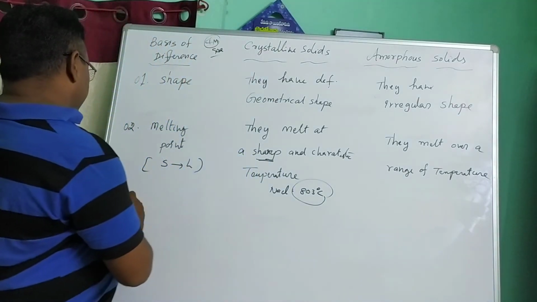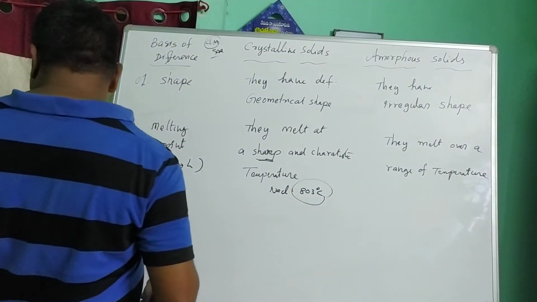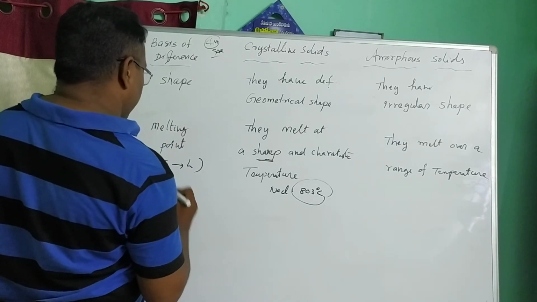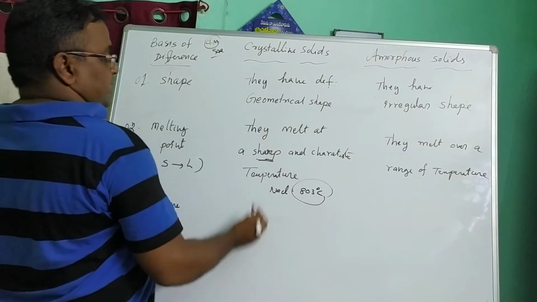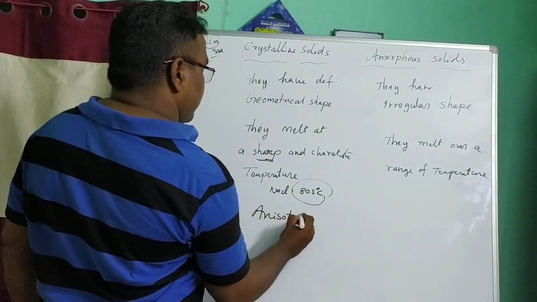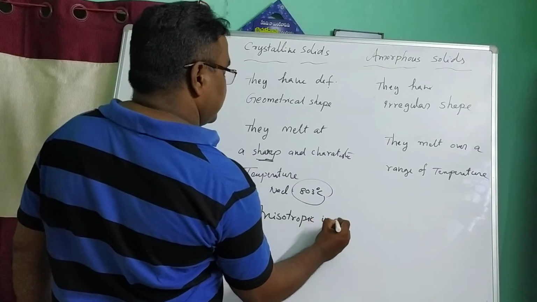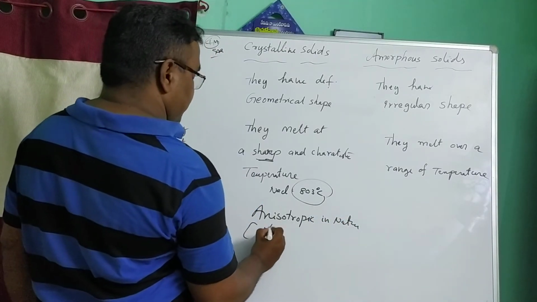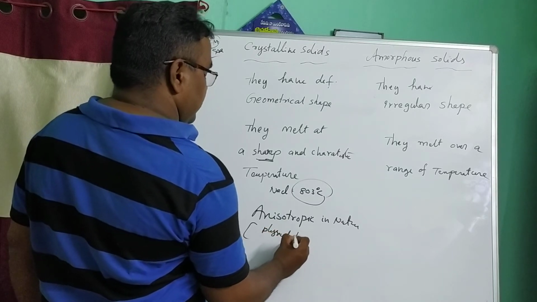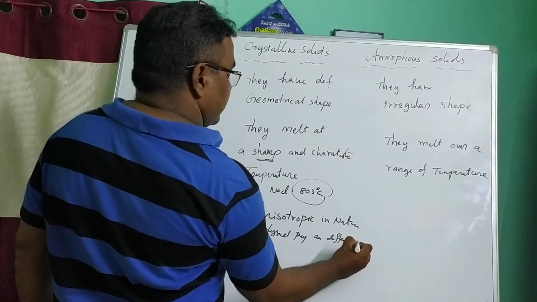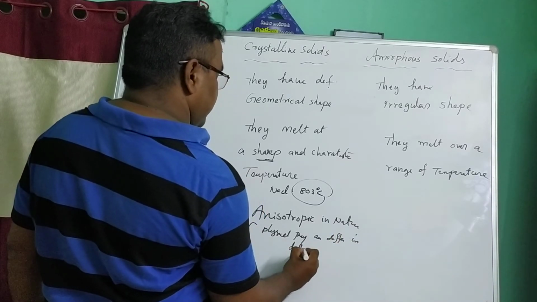The third one is nature. Crystalline solids are anisotropic in nature. What does anisotropic mean? Physical properties are different in different directions.